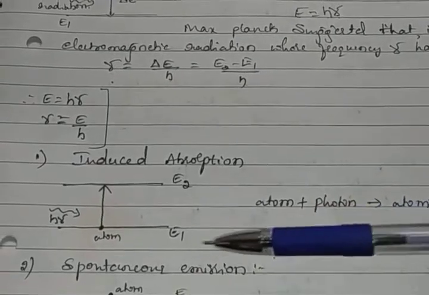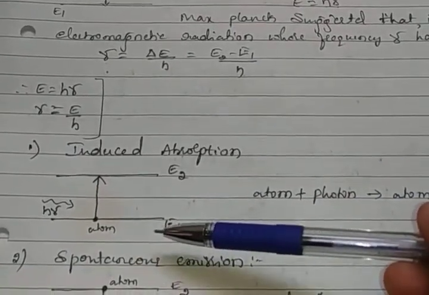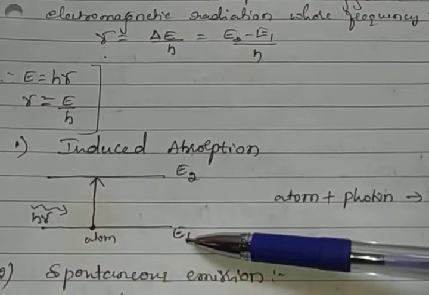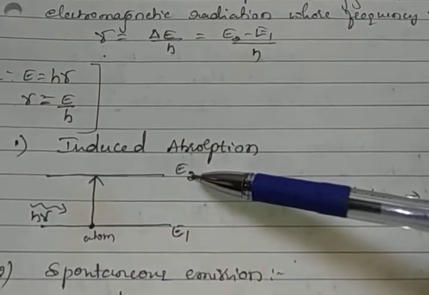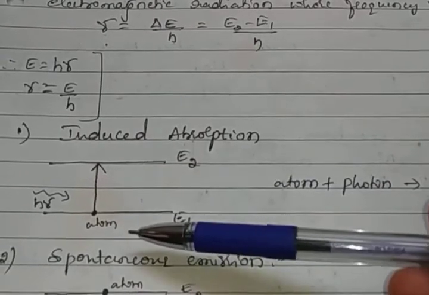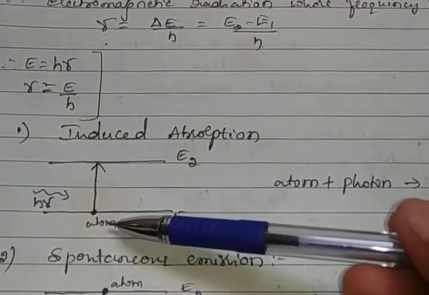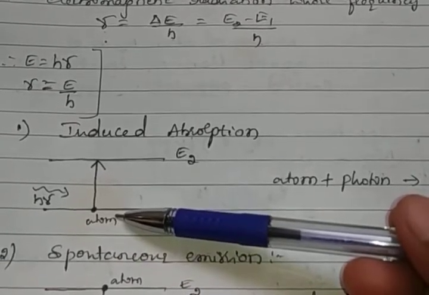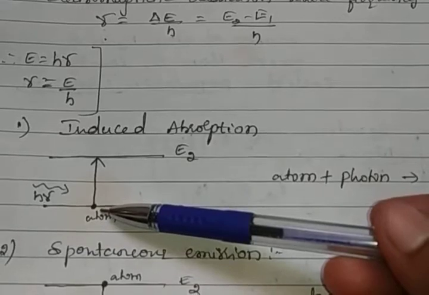Induced absorption: consider two energy levels, ground state energy level E1 and excited state energy level E2. Generally atoms are in the ground state.